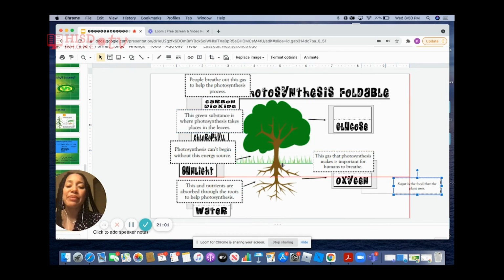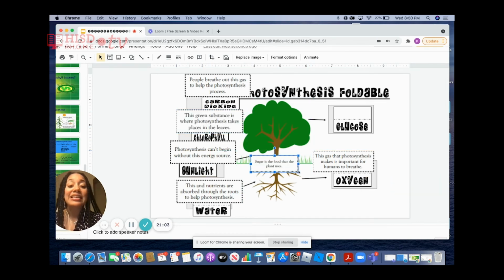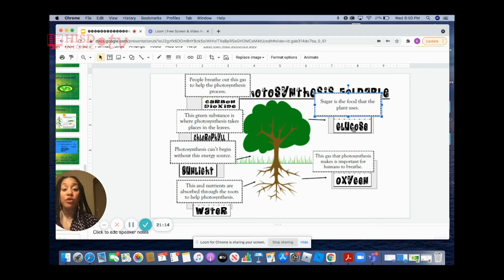And then last but not least, this is the sugar that plants use. So sugar is a food that plants use, and that is called glucose. So let's review before we move on.